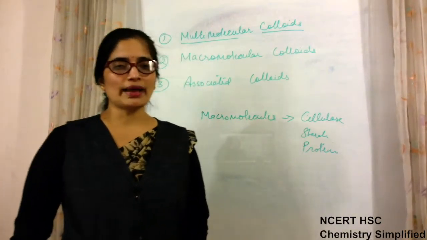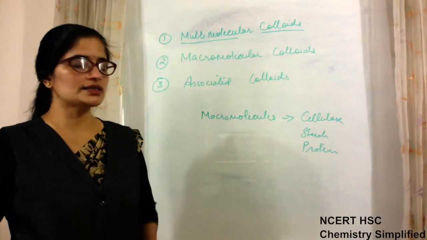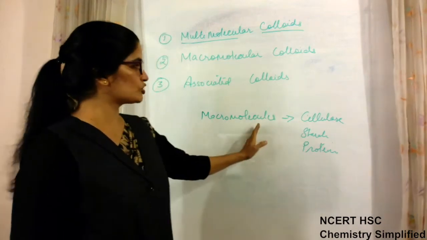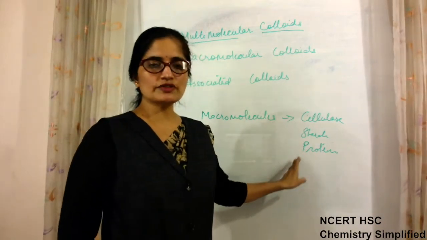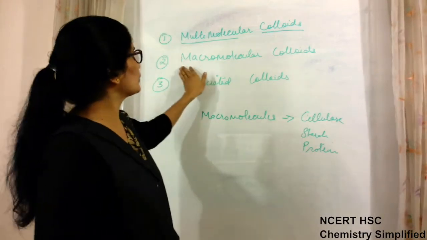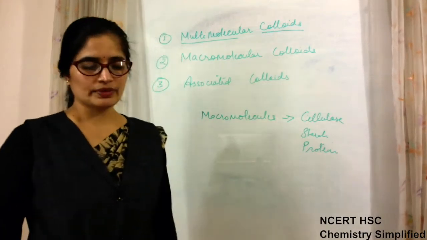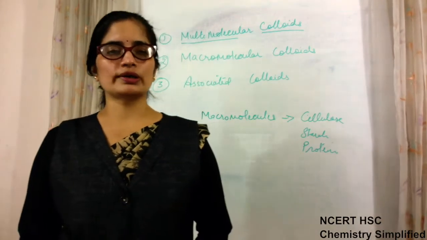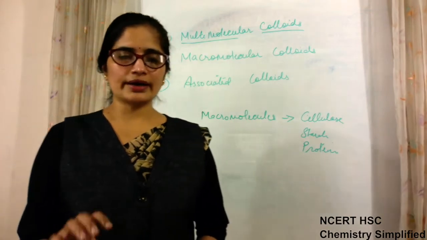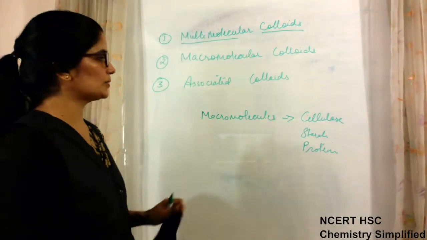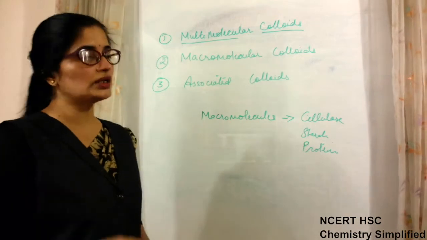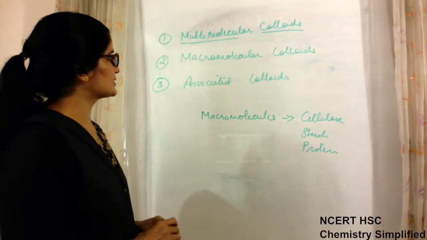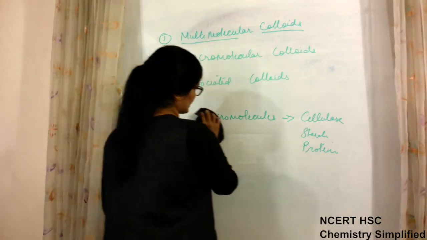So these all are macromolecular size of particles, and those particle sizes all fall in the category of colloidal size, and the colloidal solutions formed by macromolecules are known as macromolecular colloids. They are already bigger particles, they exist in nature: protein, starch, cellulose, they are long chain molecules, so their size comes in the category of colloidal size. So these are macromolecular colloids.